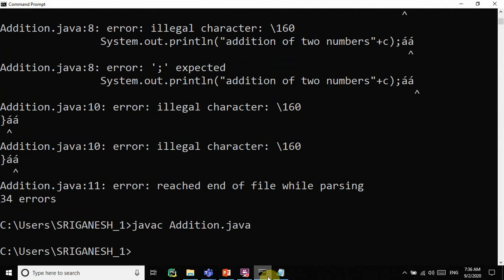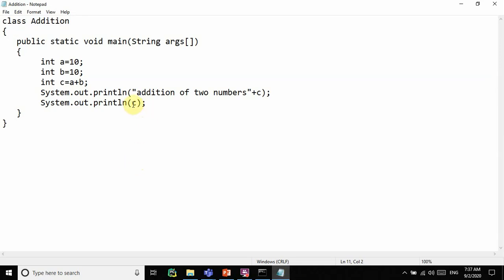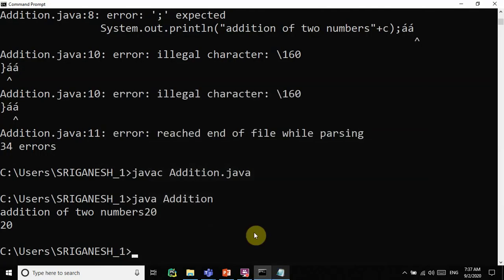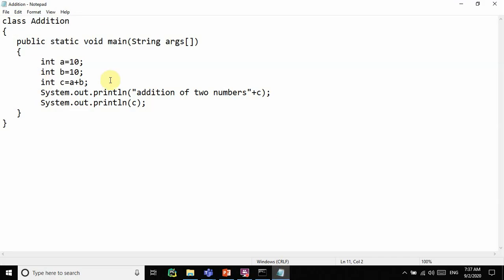See this? But the next thing is Java. If you see the difference, what is actually happening? System.out.println alone with C means it is printing only the value directly. That is not a good habit. So you can write like this: System.out.print addition of two numbers.